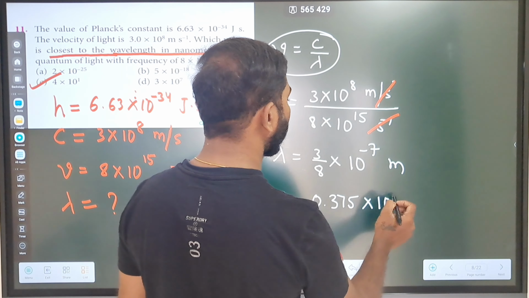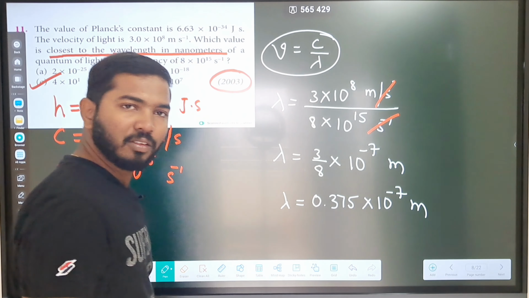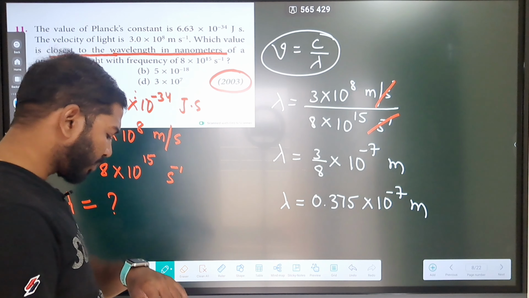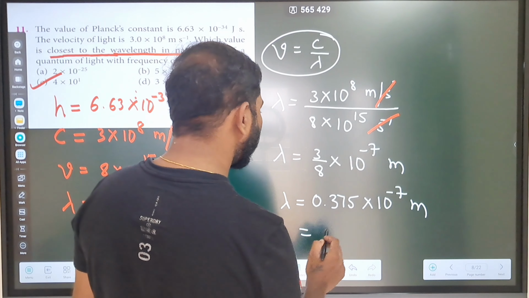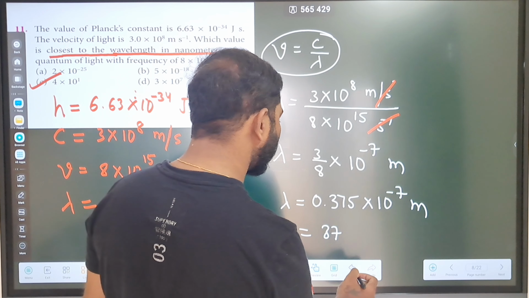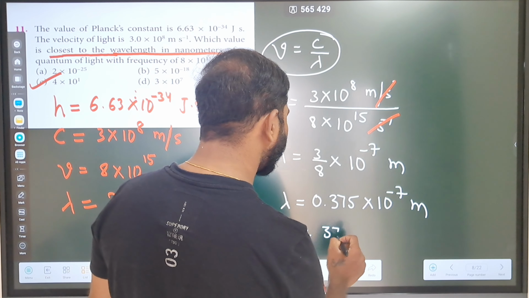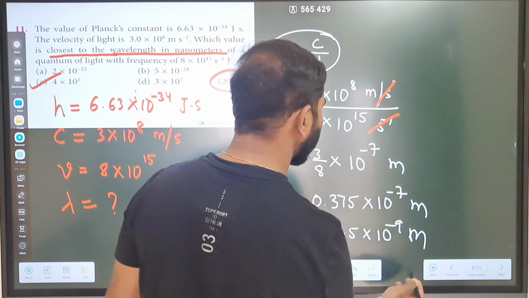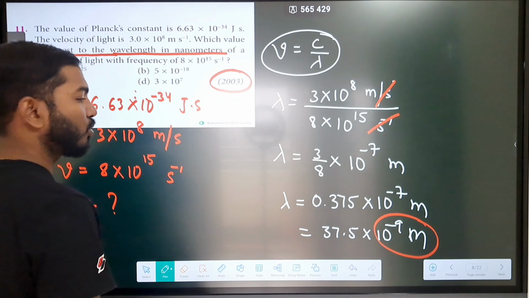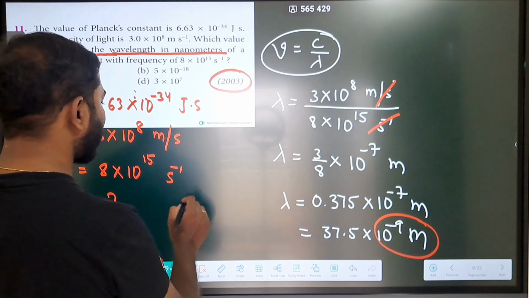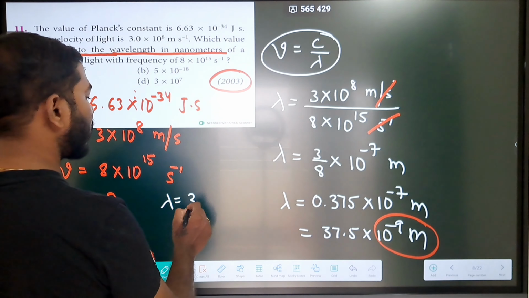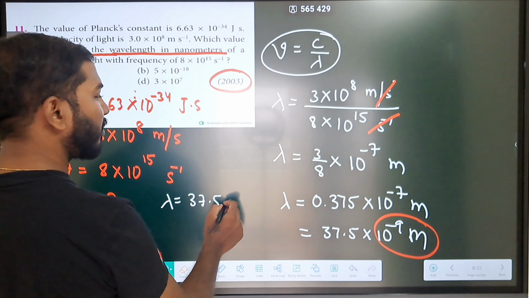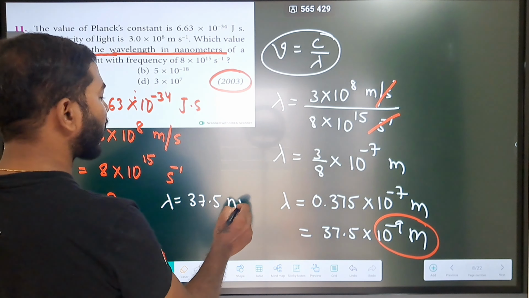Then you can write this as 0.375 into 10 power minus 7 meters, which is 37.5 into 10 power minus 9 meters. 10 power minus 9 meters we can write as nanometers. So we have 37.5 nanometers.